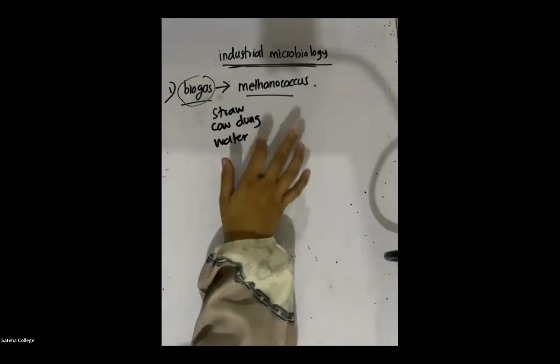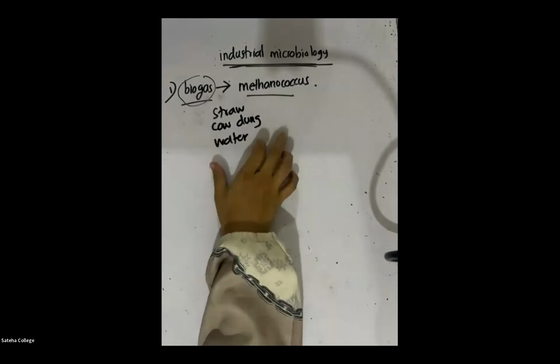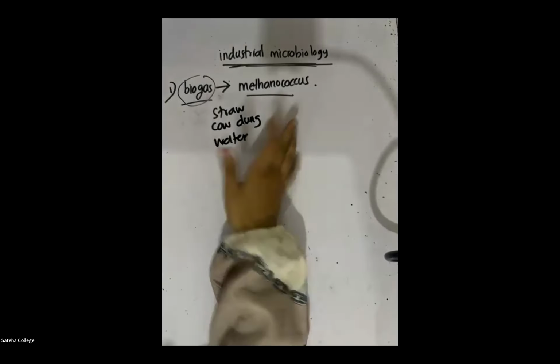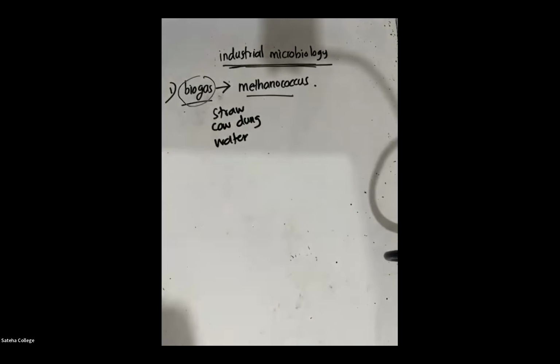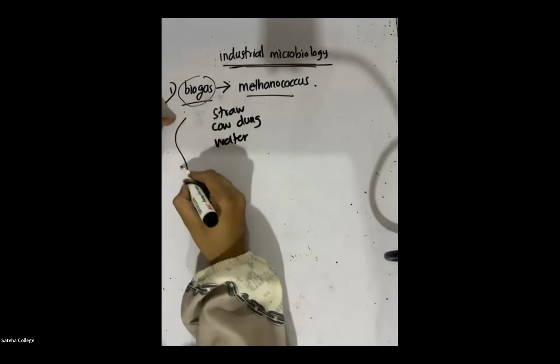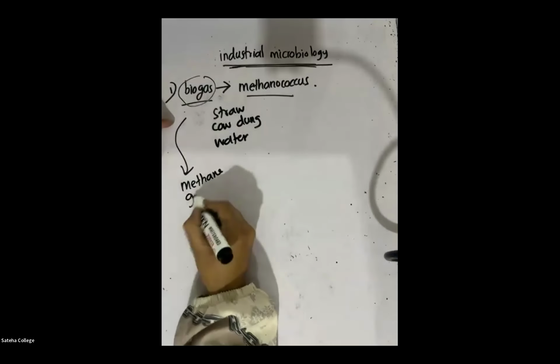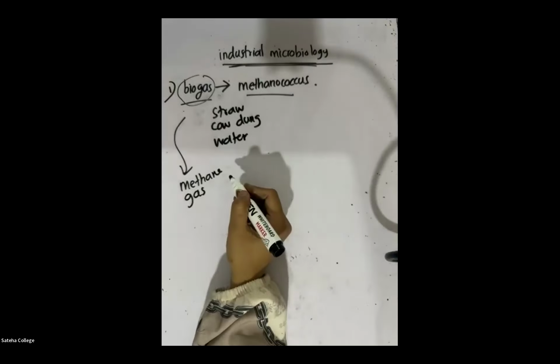Okay, I'll explain this. Physical students, bear with us for some time because they have not learned this. I'll explain how to produce biogas, then I will move on to the next part. Biogas mainly contains a gas called methane gas. It will be a revision for the physical students as well.